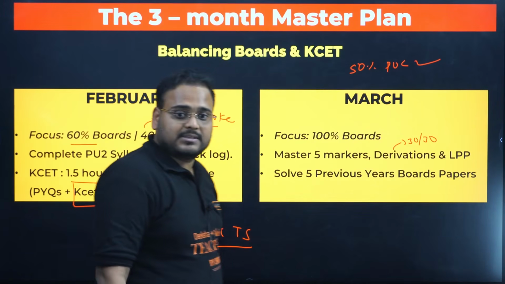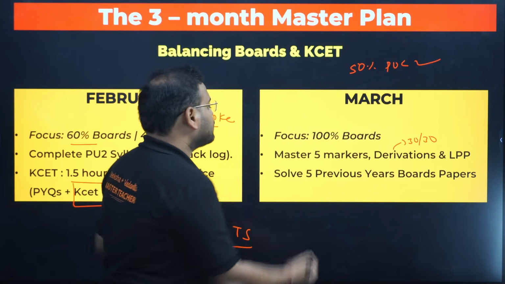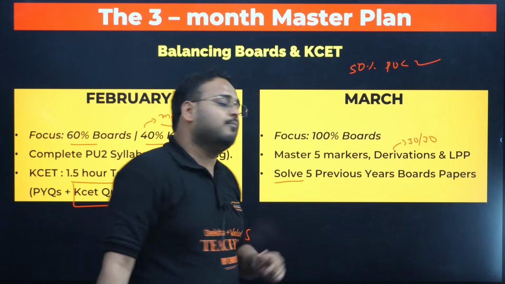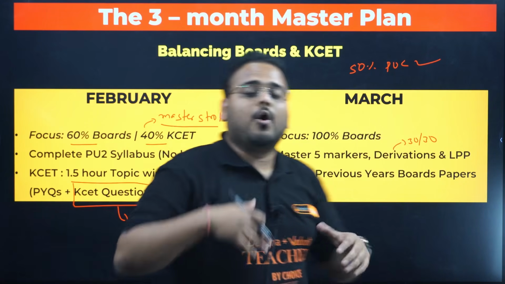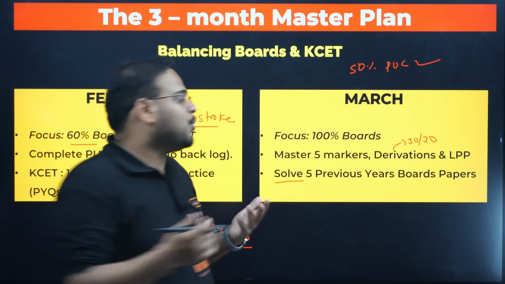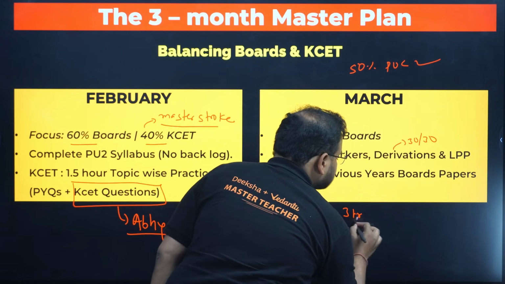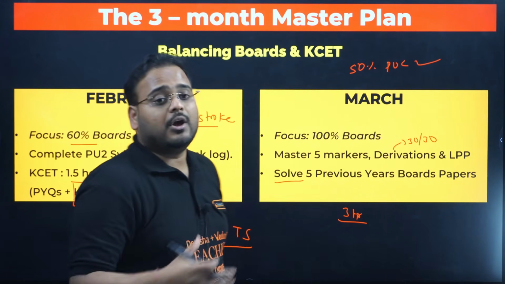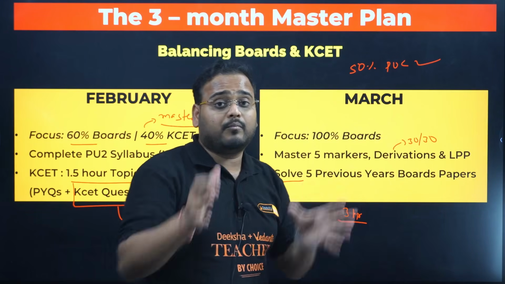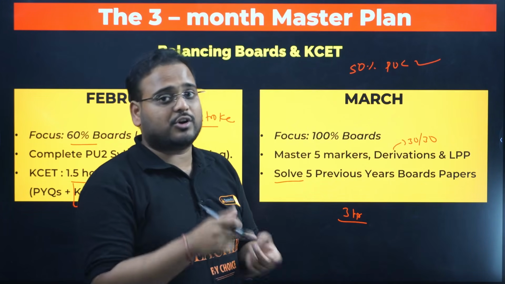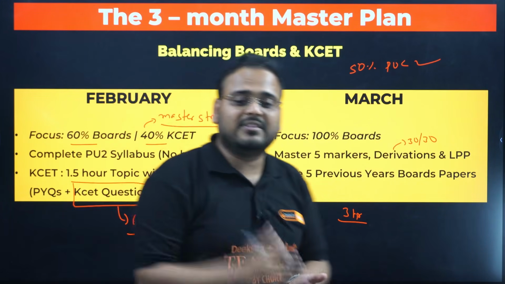Next, you have to solve the 5 previous year boards papers to get an idea of what type of papers they are expecting, and also develop the ability to solve the paper within 3 hours and finish the entire paper on time. This will be done only if you're solving one paper at a time in one sitting. You cannot solve half a paper in the morning and half in the evening.